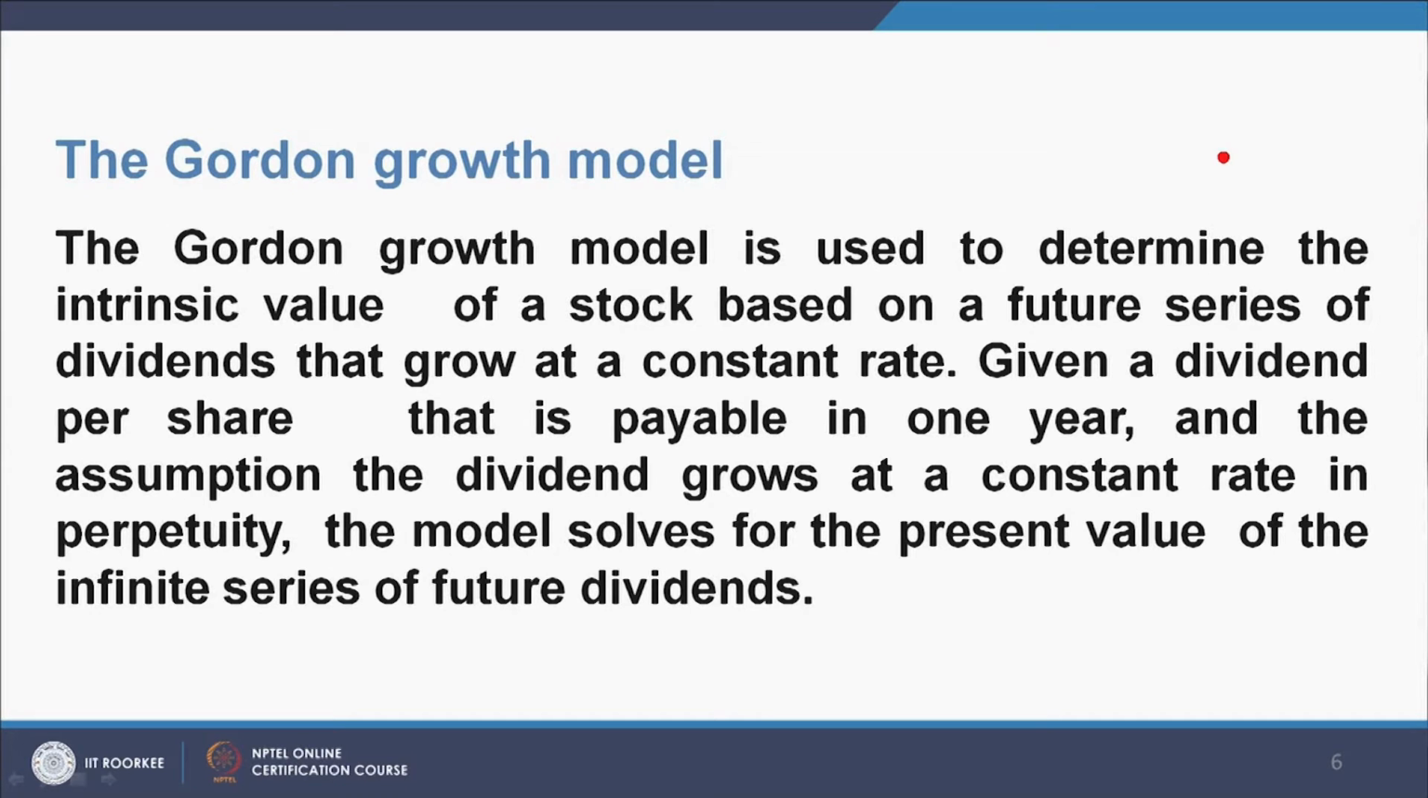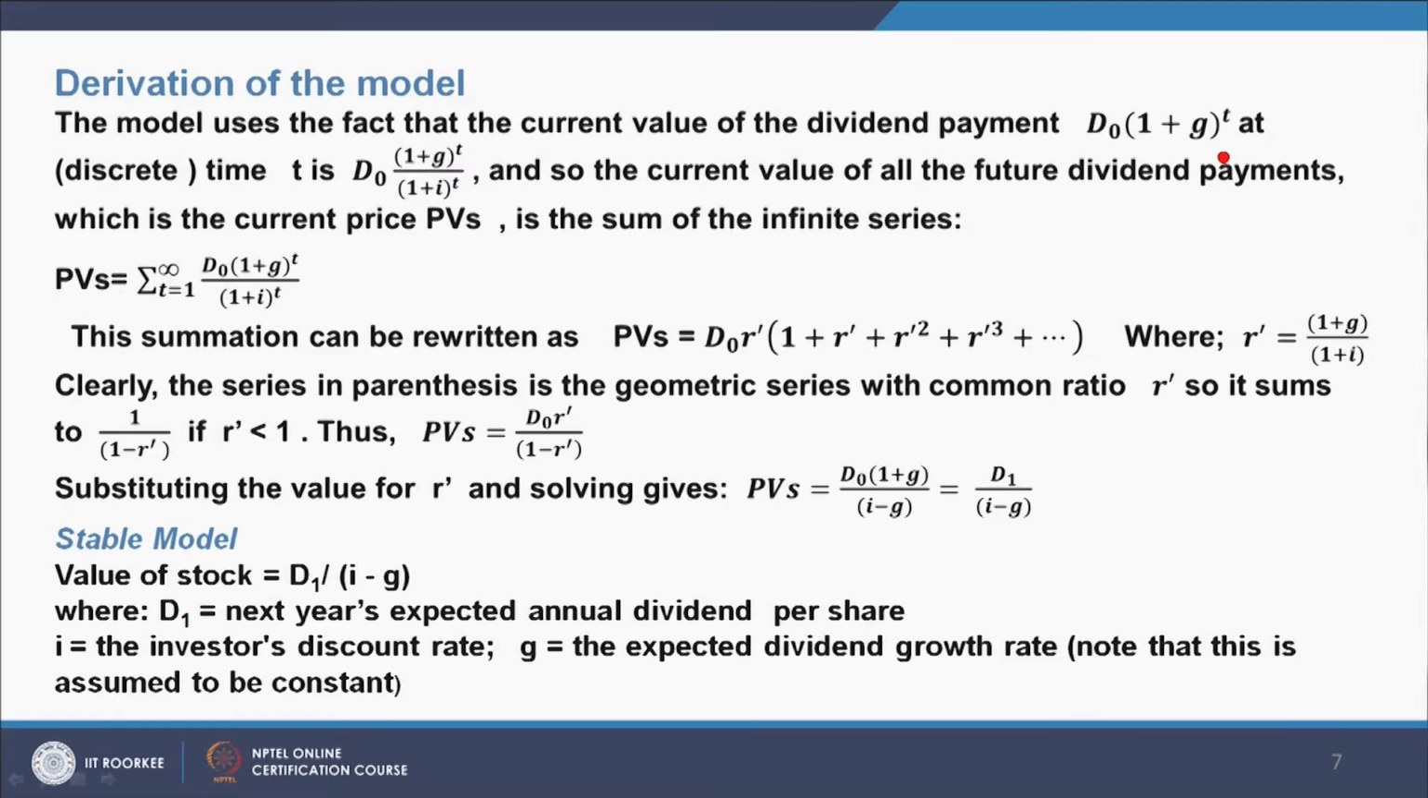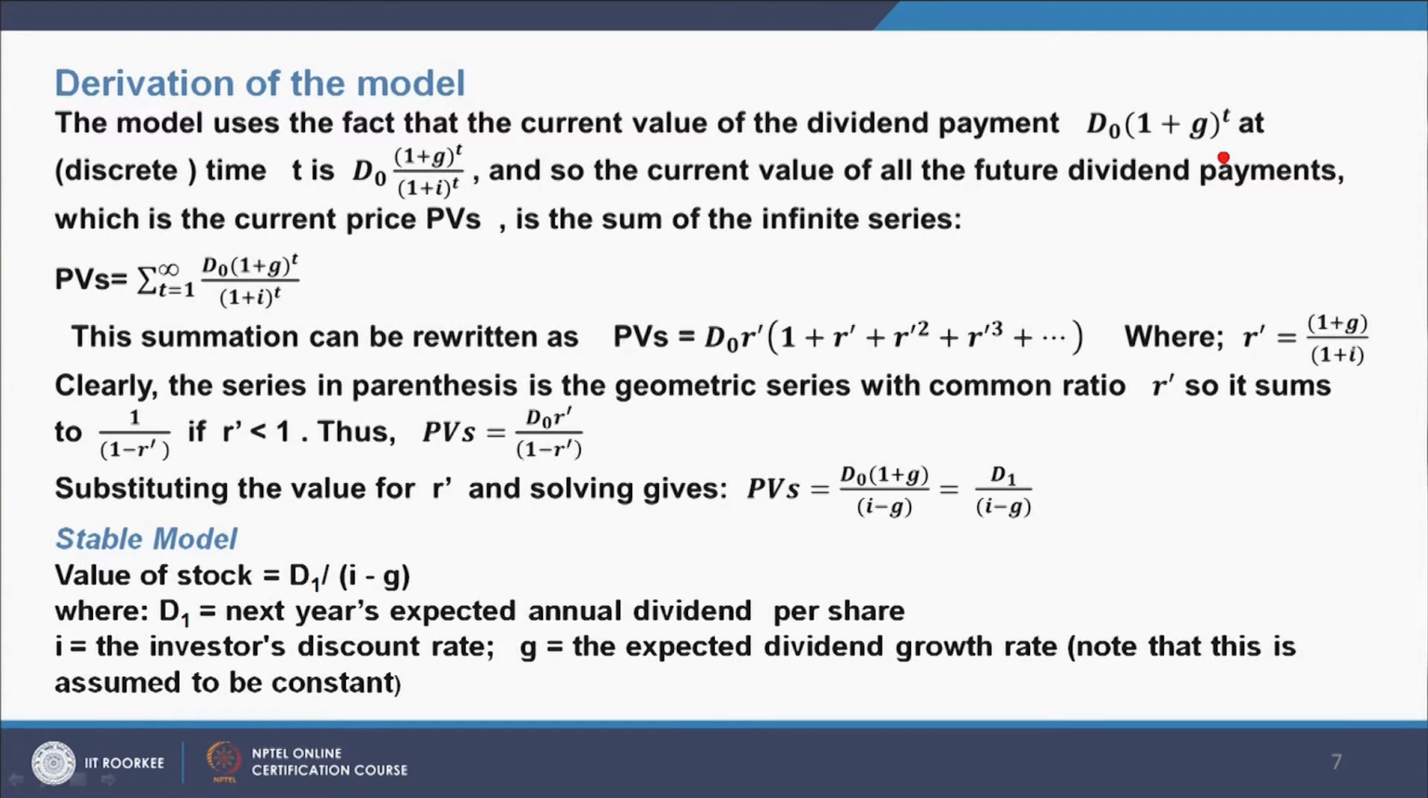Given a dividend per share that is payable in 1 year and the assumption that the dividend grows at a constant rate in perpetuity, the model solves for the present value of the infinite series of future dividends. Derivation of the model: the model uses the fact that the current value of the dividend payment can be expressed at D0 (1 + g)^t at discrete time t as